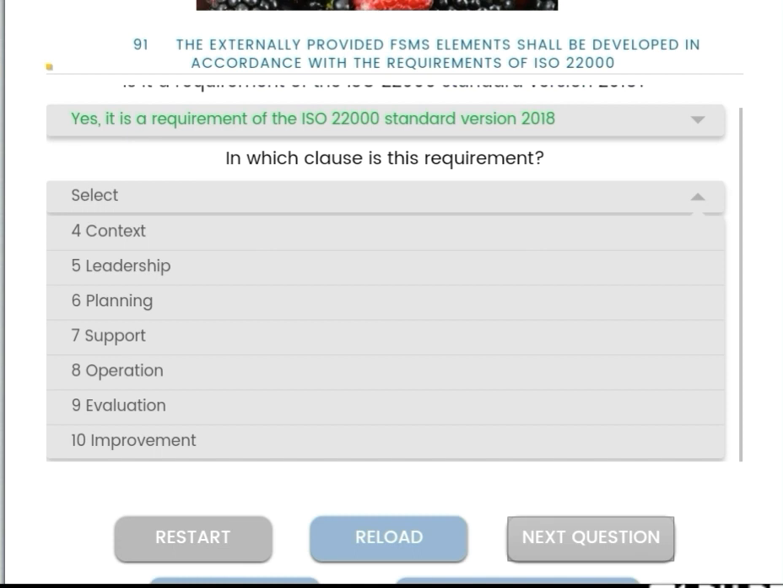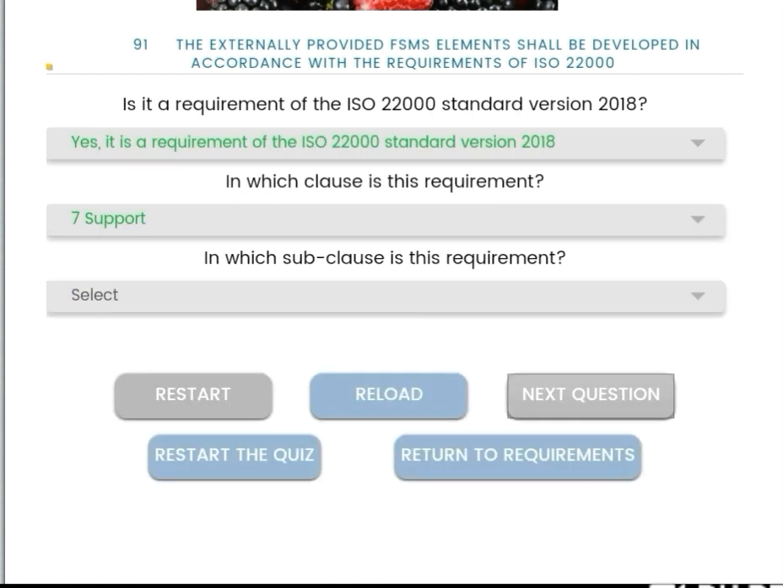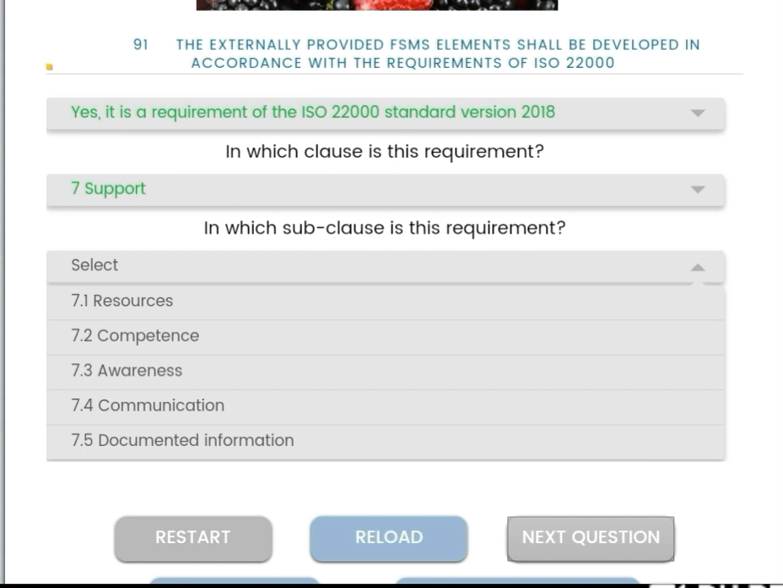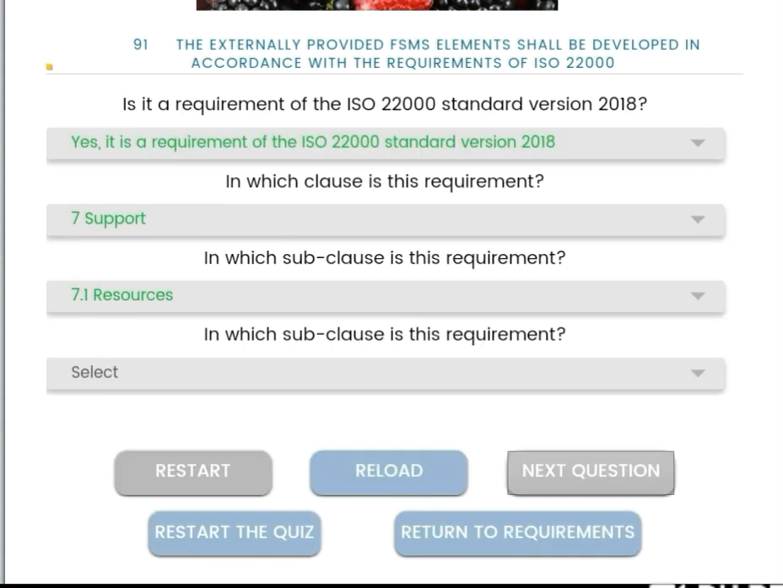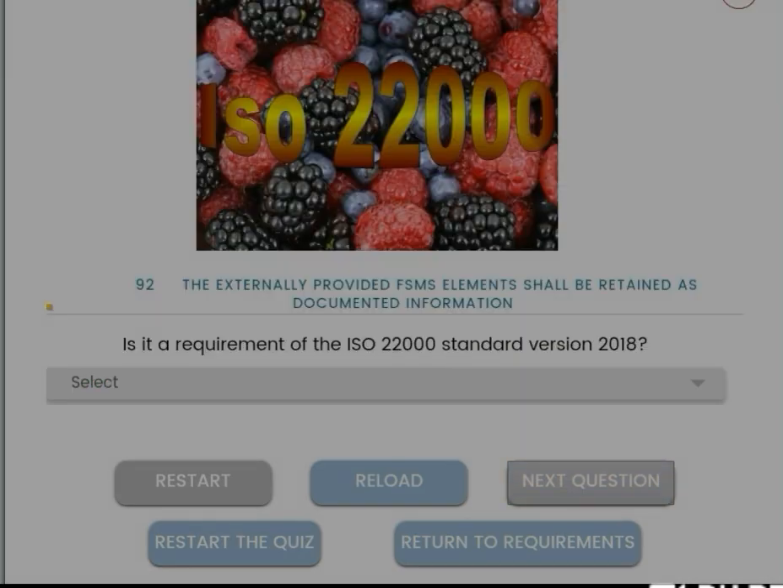Next, the externally provided FSMS elements shall be developed in accordance with the requirements of the ISO 22000. Yes, the externally provided FSMS elements shall be developed, and the clause number is 7 support. Next, subclass is 7.1 resources, how to handle resources. Then 7.1.5 externally developed elements of the FSMS.